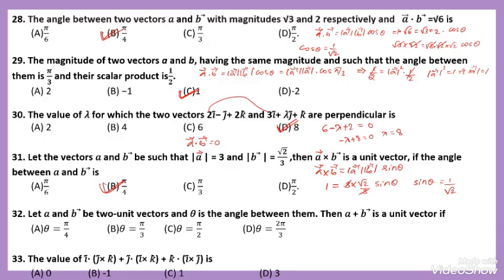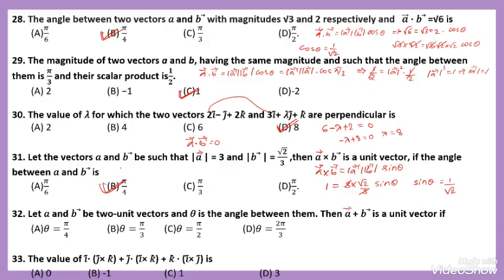Then question number 32. Let vectors A and B be two unit vectors and theta is the angle between them. Okay. Here theta is the angle between them. Then vector A plus B is a unit vector if. Okay.